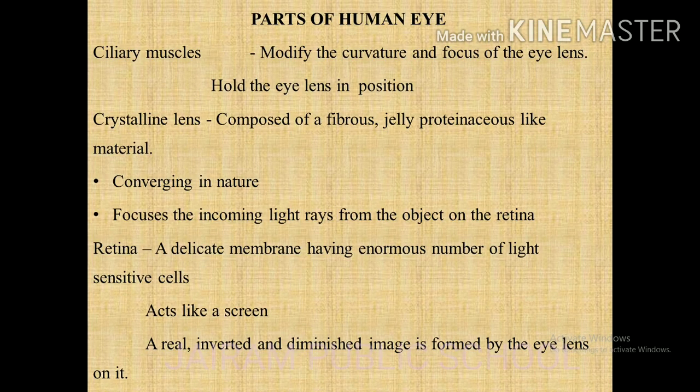The ciliary muscles hold the lens in position and help in modifying the curvature of the lens. And the crystalline lens: the eye lens is a convex lens, made up of a transparent, soft and flexible jelly-like material made of protein, so it is proteinaceous. It is converging in nature, so it is a convex lens, and it focuses the incoming light rays from the object on the retina.